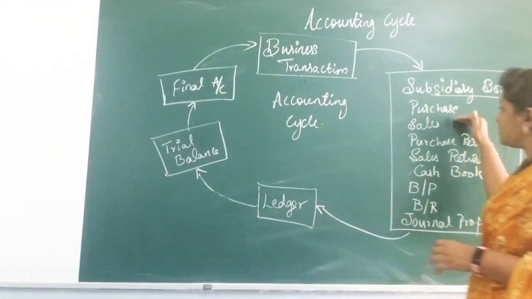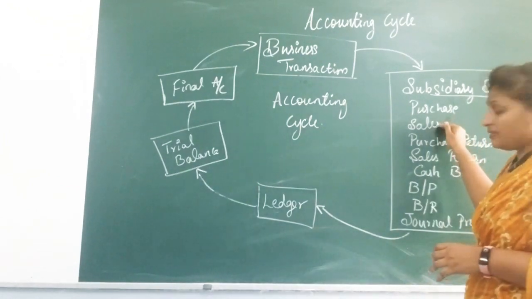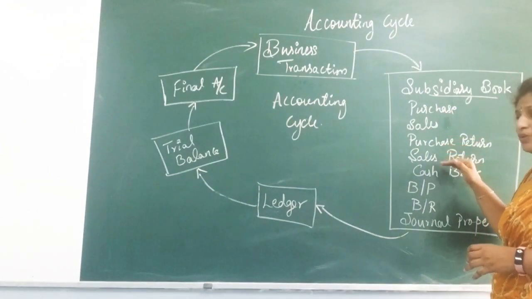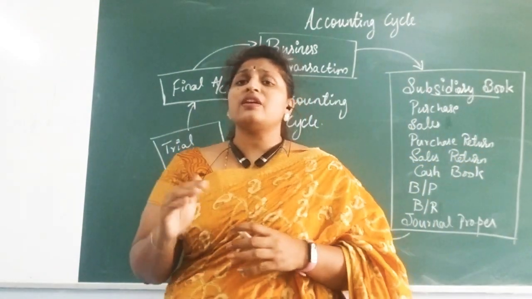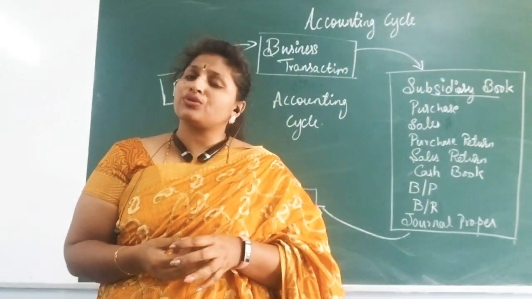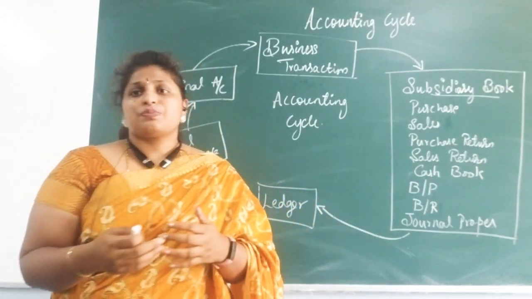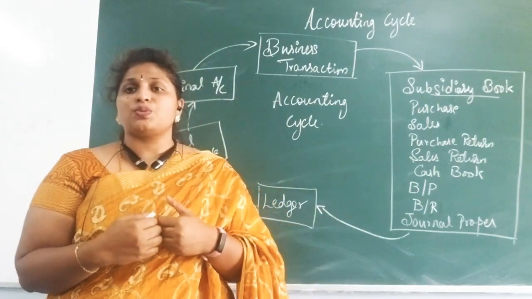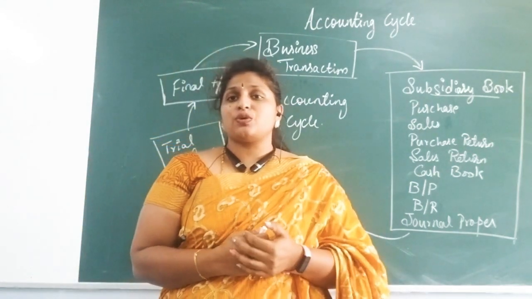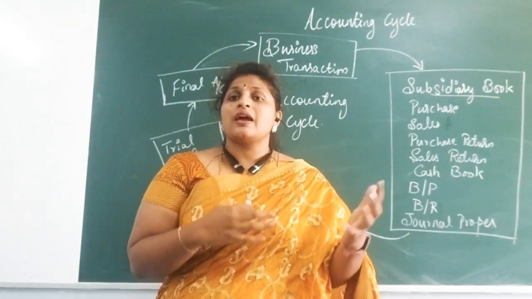Okay, so here on all these separate books, purchase book, sales book, in each and every book you are going to learn in detail. When I am solving the problems, I am going to teach you. Okay, in this particular chapter we are going to learn purchase book, how we are going to maintain purchase book, how we are going to maintain sales book, what is sales return, purchase return, cash book.